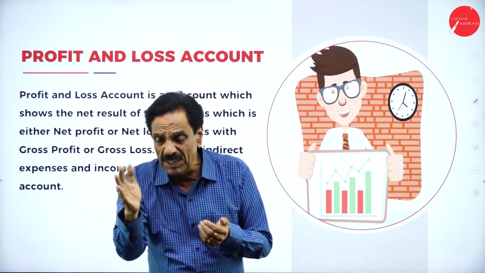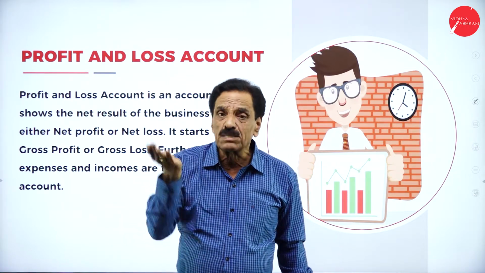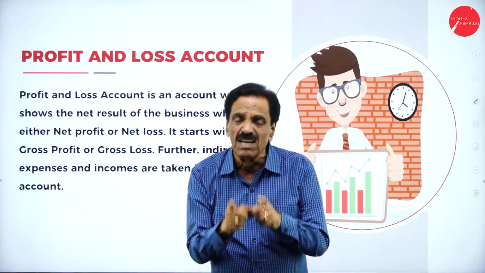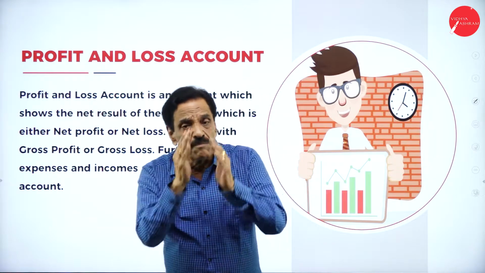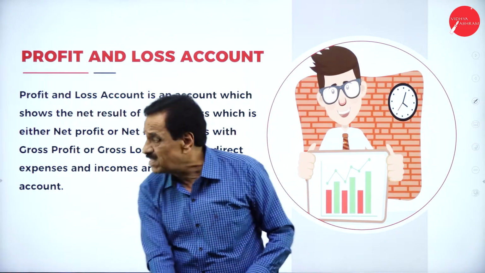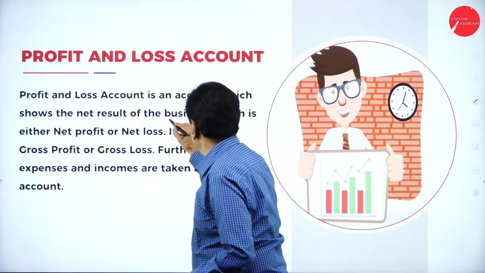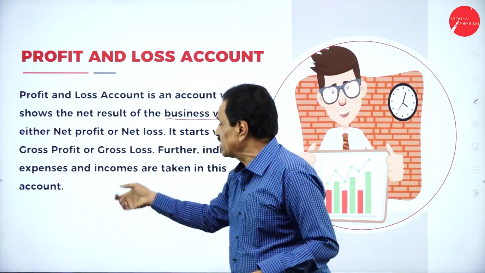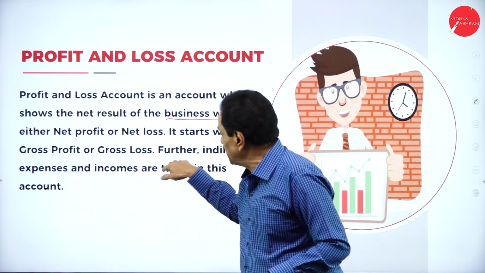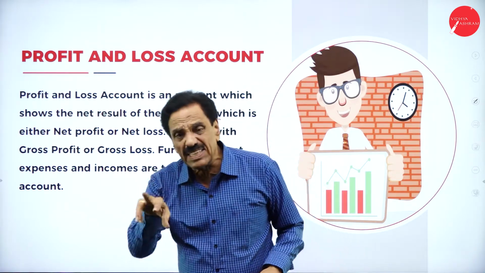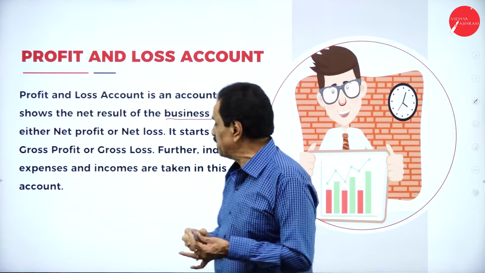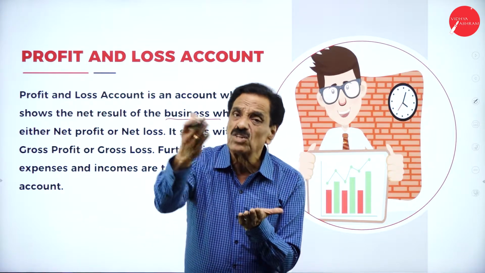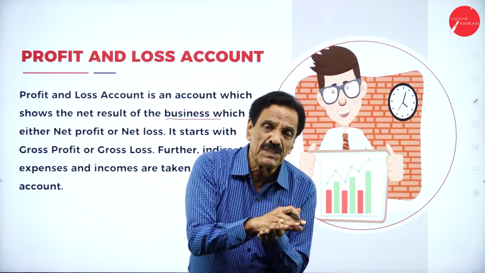To the gross profit, incomes will be added and the expenditure will be deducted. The net result may be net profit or net loss. So profit and loss account shows net profit or net loss. It shows the result of the business, which is either net profit or net loss. It starts with a gross profit or a gross loss. Further, indirect expenses and incomes are taken into account. If there is income, that should be added. If there is expenditure, that should be deducted.